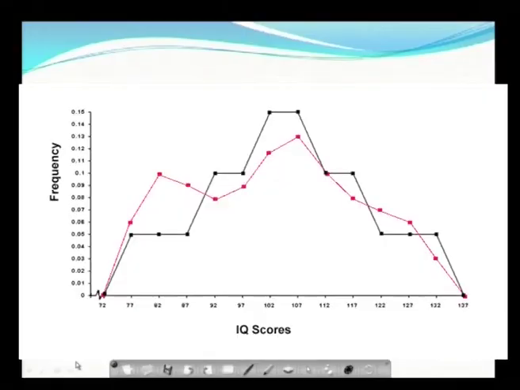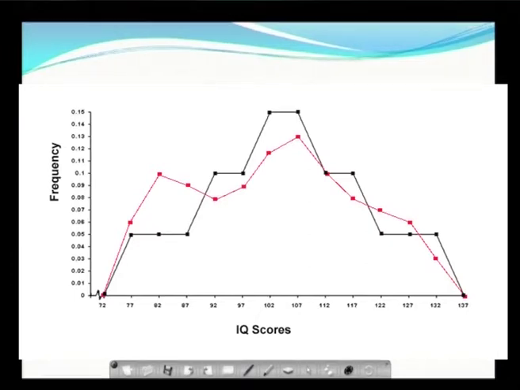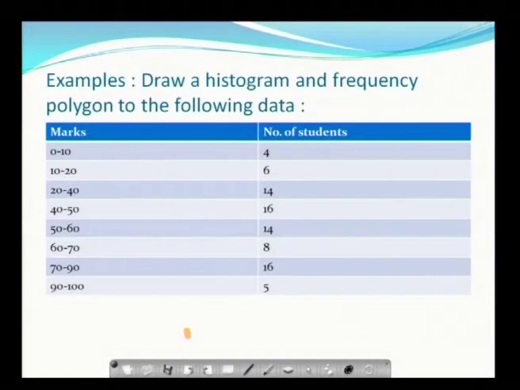And the next one is another frequency polygon, where you have two types of polygons, for two different data sets. So, it shows them by different colors. From the structure of the polygon one can compare the corresponding data. The next one is, for the following data you can draw a histogram and frequency polygon.